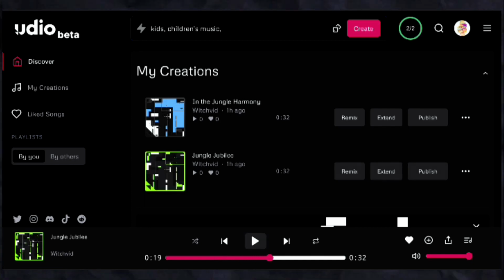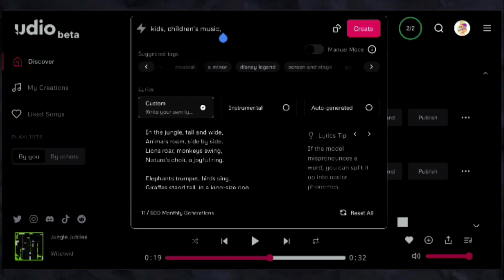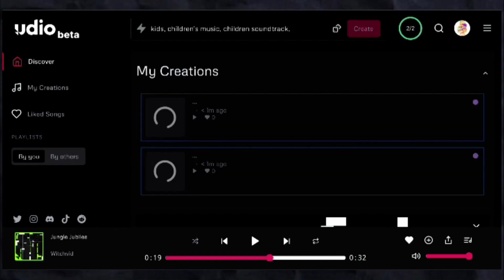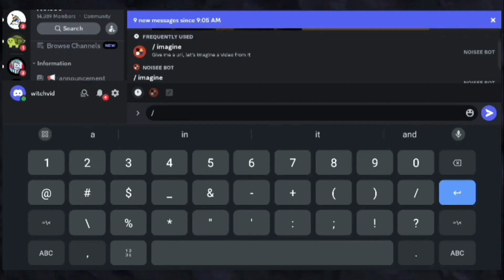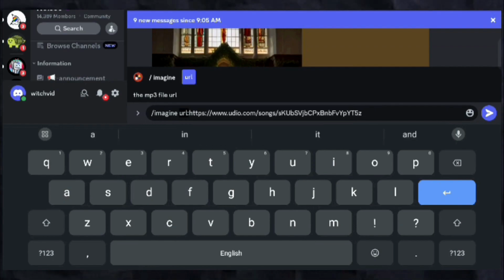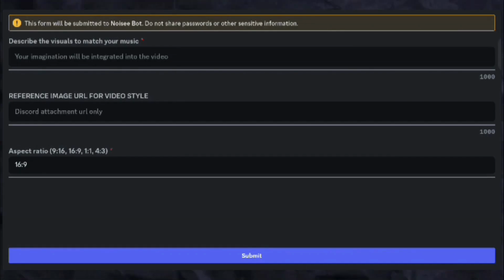So if you don't like the generated poems or songs, you can regenerate them by changing the tags here. Once your song is ready, we'll simply copy the link from here and type /imagine URL in Discord and paste our URL. After which you'll get some form like this. In the first option, you have to put your prompt here related to your song. It's better that you describe those things which can be related to your music. And in the second option, we can add an image for reference, and we can change the aspect ratio from here.